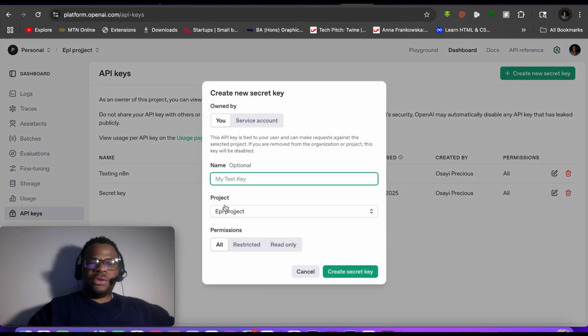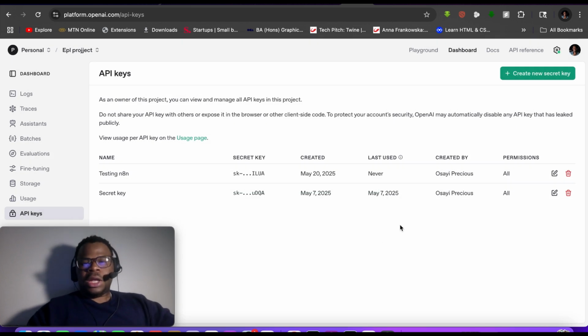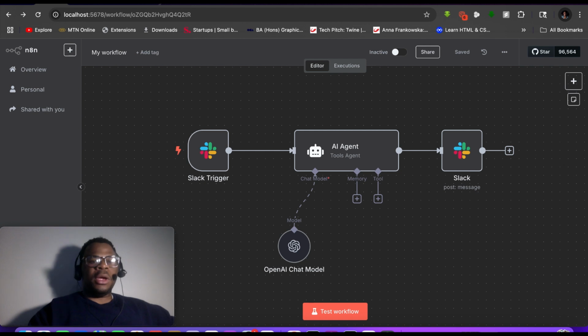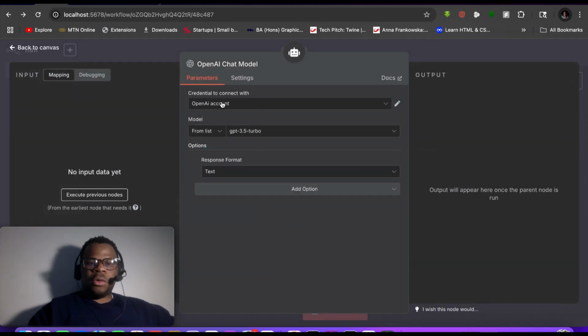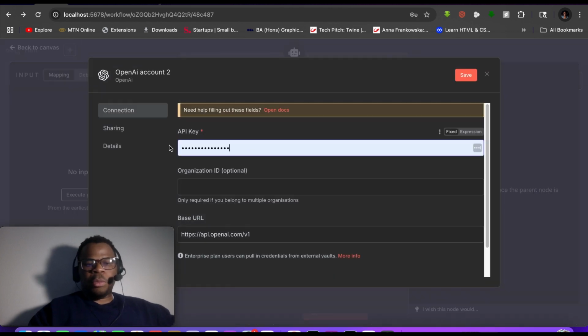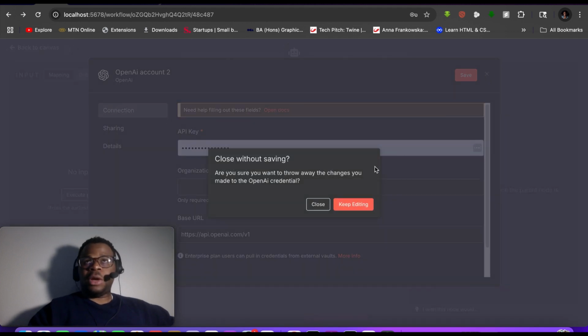You create a project, give it a name, and then copy that secret. After copying that secret, you come here, click on this OpenAI, then connect to credentials. You can create new credentials, and then put in the API key that you copied into this portion here. That helps you to be able to access one of the ChatGPT models.